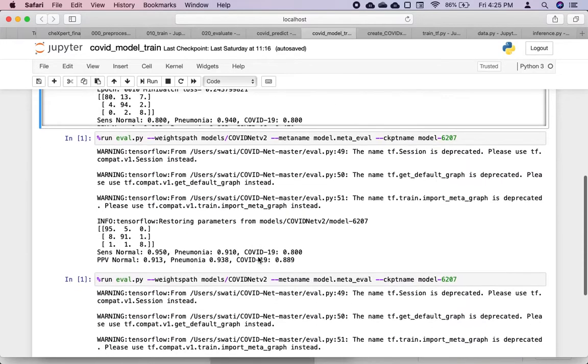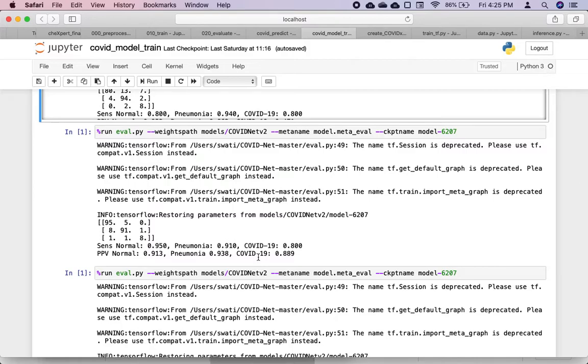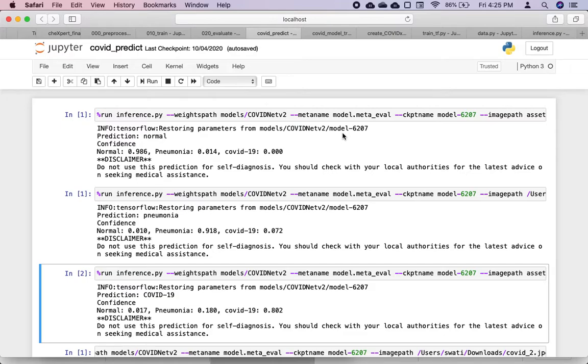For evaluation of this model, I have used a TensorFlow checkpoint, and I got the sensitivity of this model for the three classes: 0.95 for normal, 0.91 for pneumonia, and 0.8 for COVID-19. PPV for these three classes is this. Using this checkpoint, I have got these evaluations, and for testing this model, I have used three images: normal chest X-ray, pneumonia chest X-ray, and COVID-19 chest X-ray.